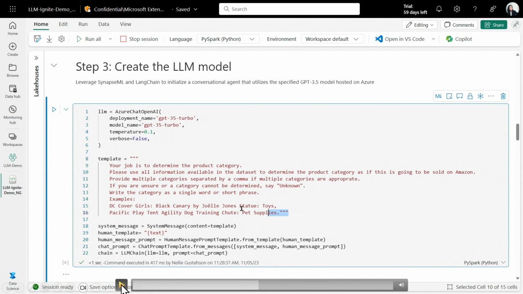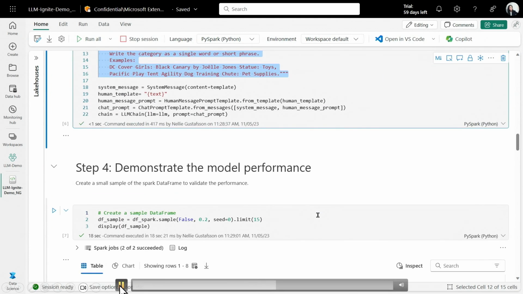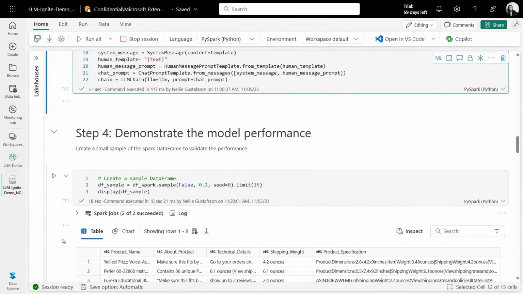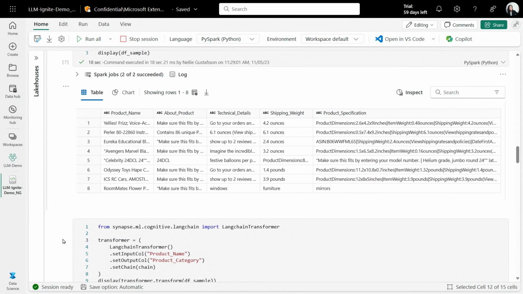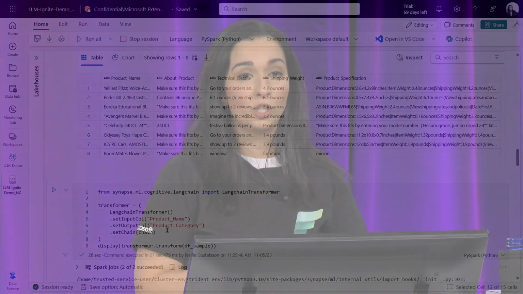And then we're creating something that we call an LLM chain. What's interesting here is that we've actually added LangChain transformers, in this case, to our SynapseML Spark library. And this means that you can work more easily using LangChain functionality directly on Spark with SynapseML. Now, you may ask yourself, what is LangChain? Well, LangChain is one of the many frameworks that exist today, one of the more popular ones, but of course, we also support Semantic Kernel. And it's a framework to do programming and build solutions on top of LLMs, basically.